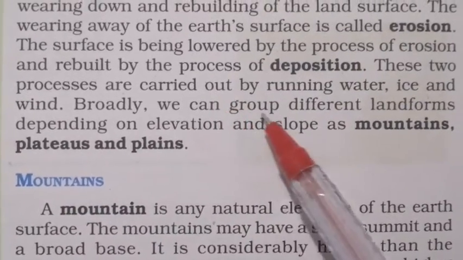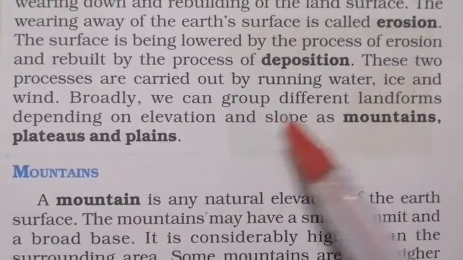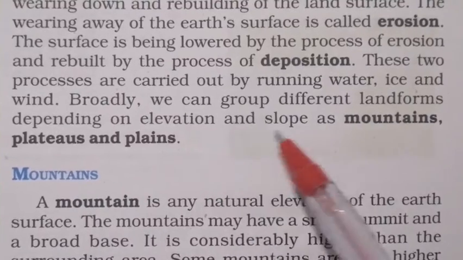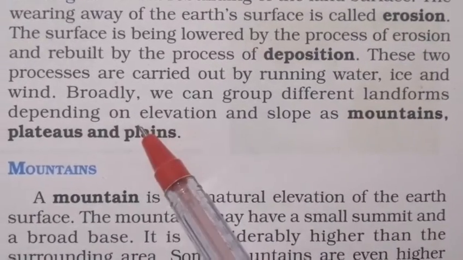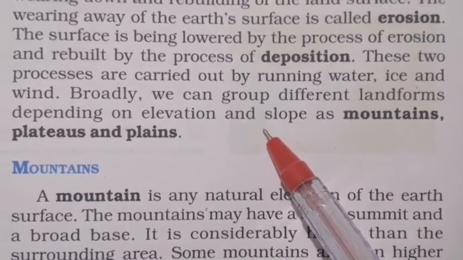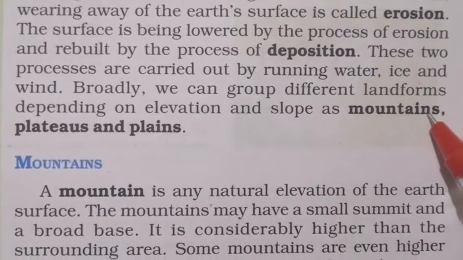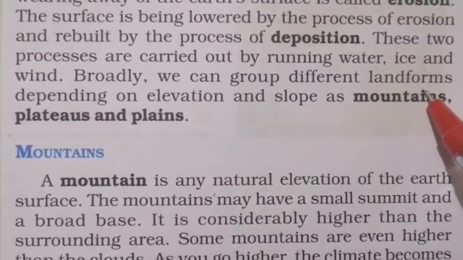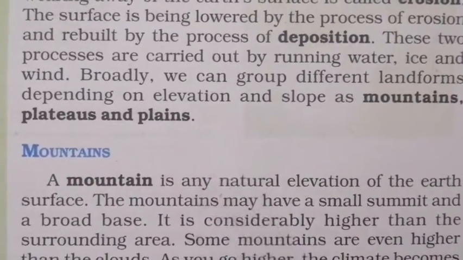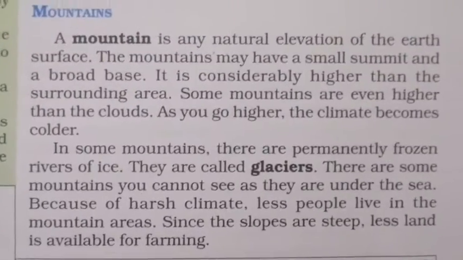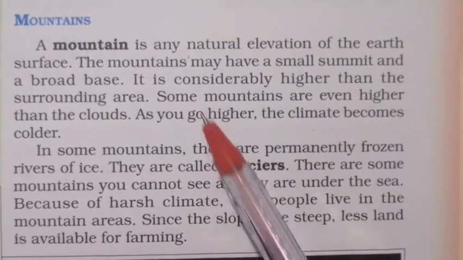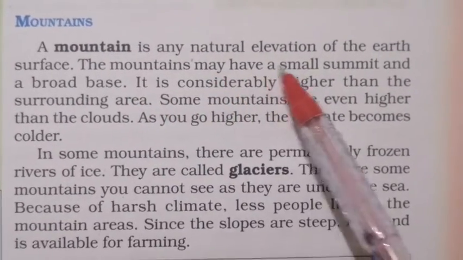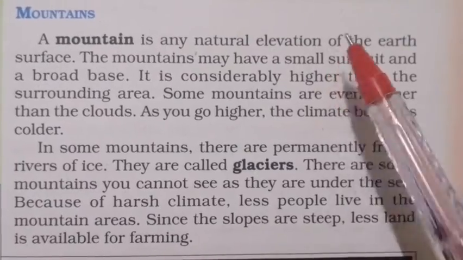Broadly, we can group different landforms depending on elevation and slope. Depending on elevation and slope, you can classify them into different landforms. They are mountains, plateaus and plains. First we are going to see about mountains. A mountain is any natural elevation of the earth's surface.